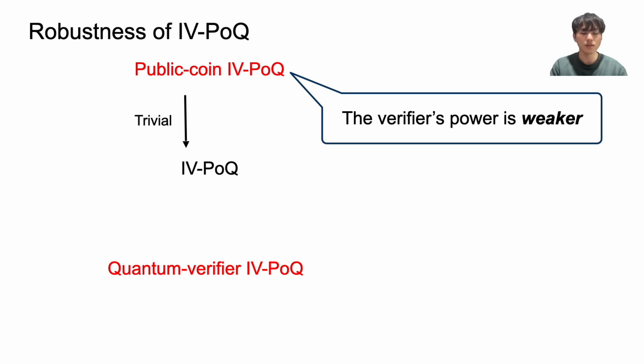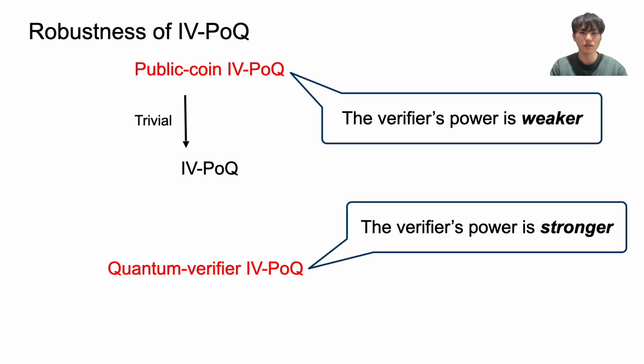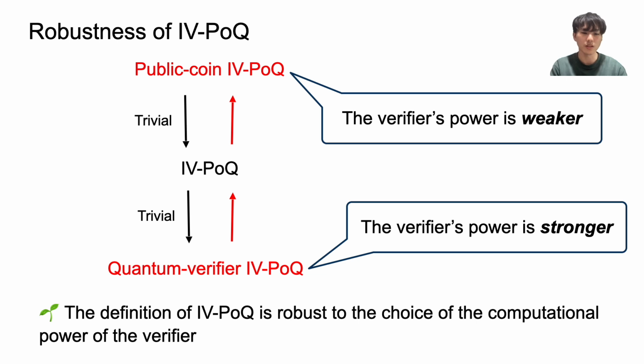In this protocol, the computational power of the verifier is stronger than the standard IBPOQ. So the standard IBPOQ implies quantum verifier IBPOQ trivially. We show that both of these variants are equivalent to standard IBPOQ by showing two red directions. These results say the definition of IBPOQ is robust to the choice of the computational power of the verifier.